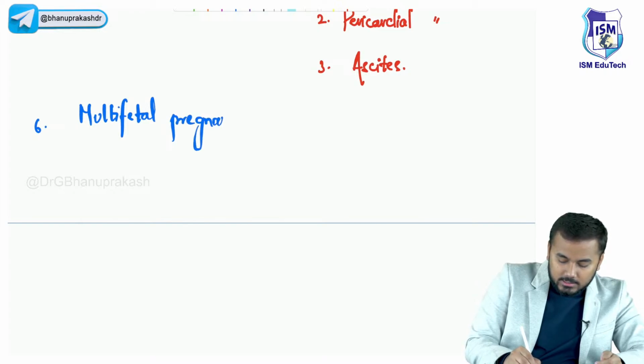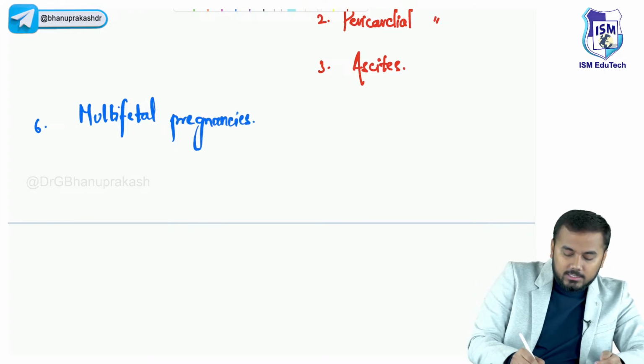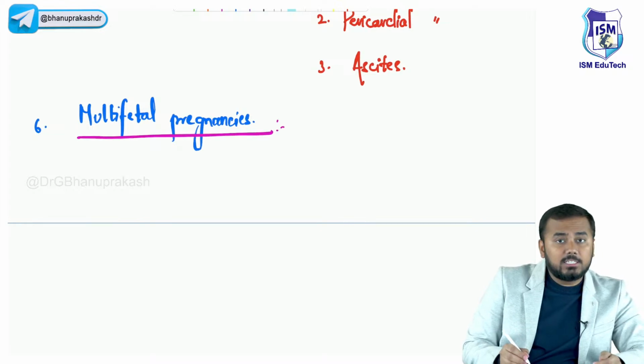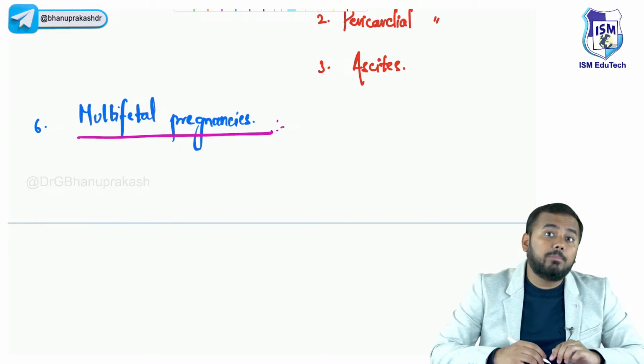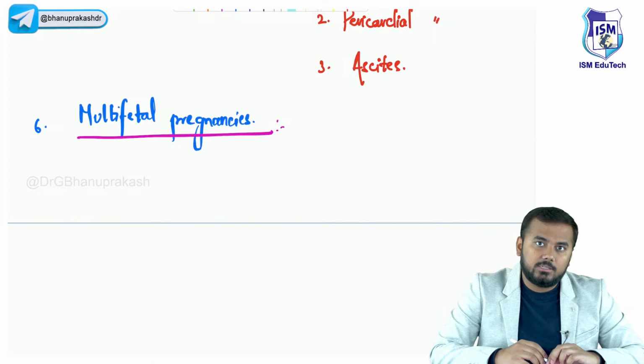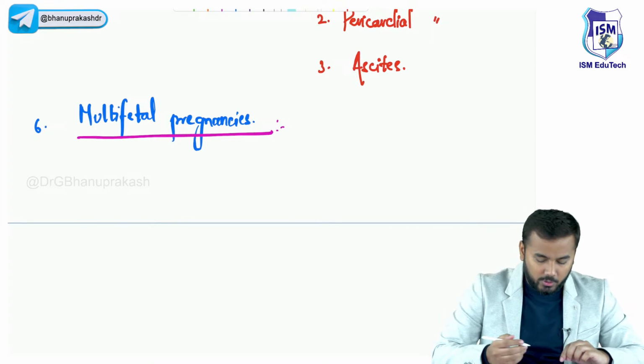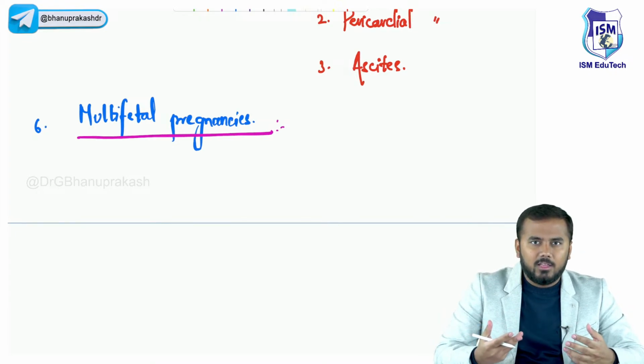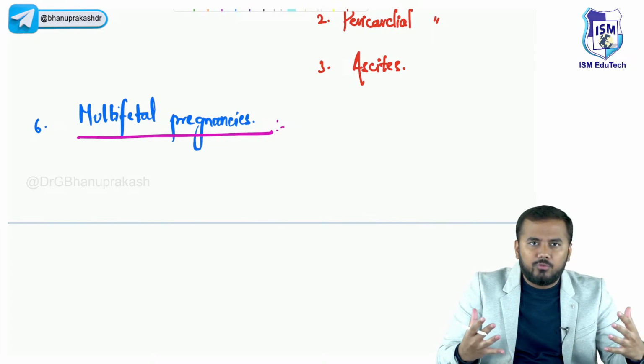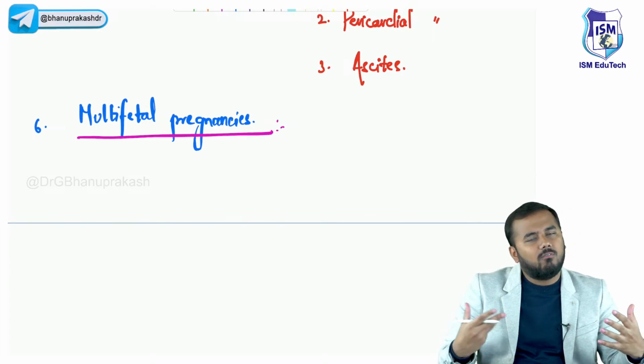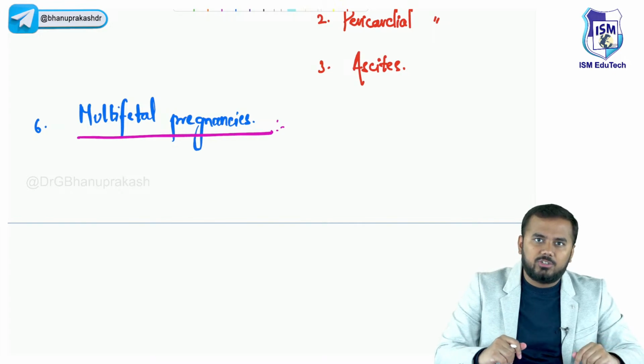Multifetal pregnancies. Now what are multifetal pregnancies? A pregnancy with multiple fetuses, more than one fetus, is called a multifetal pregnancy. Obviously you can relate, if within the uterus there are more than one fetus, there can be chances of respiratory distress, right?